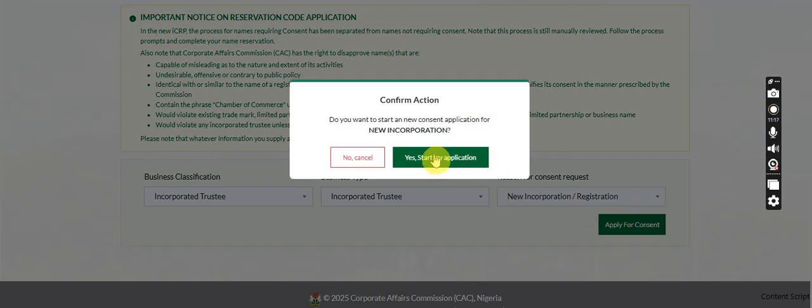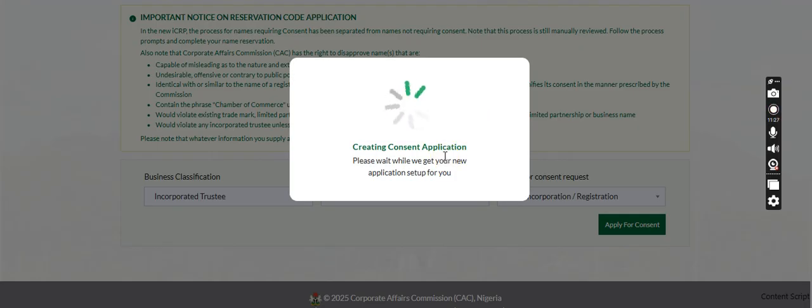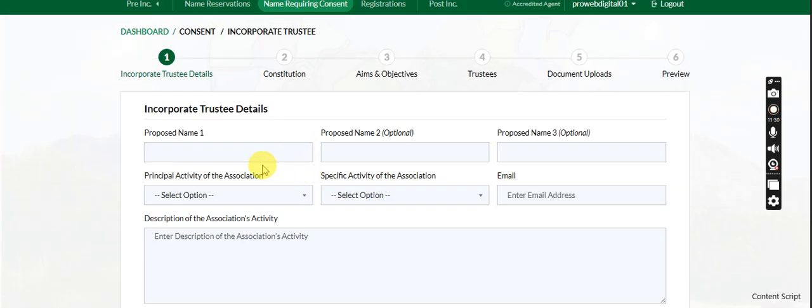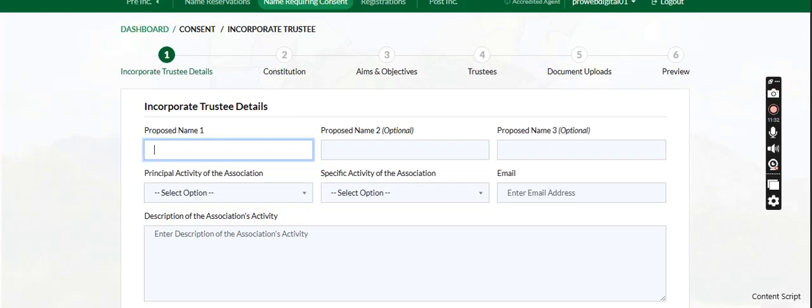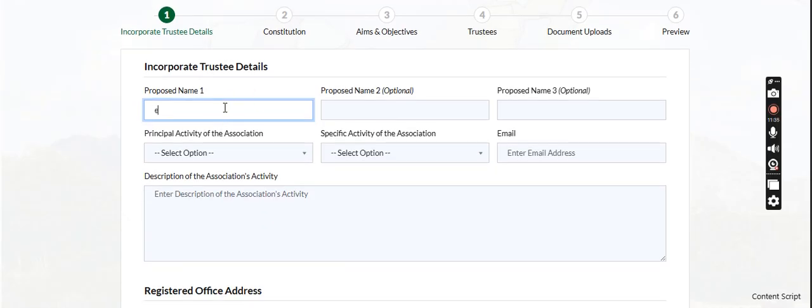They will ask you if you want to start a new consent application for new incorporation. Yes, that's my application. I'm sure you guys are familiar with the rest. So let's say Emydigital. Let me put it in caps. Please make sure that you write in capital letters. Make sure your caps lock is on. There is a reason, and I'm sure you know this already. Emydigital Support